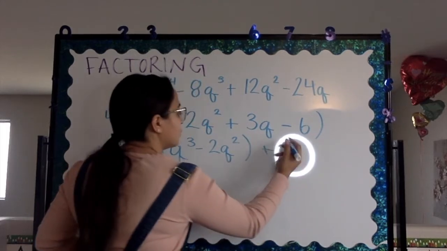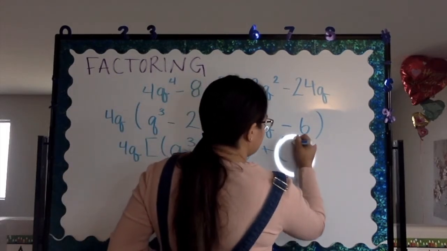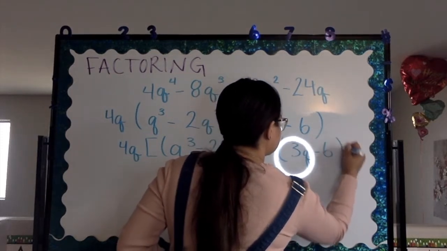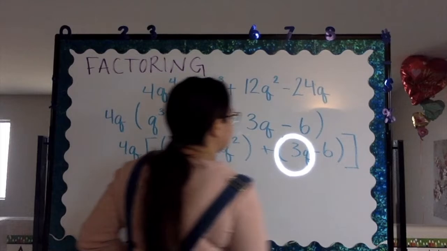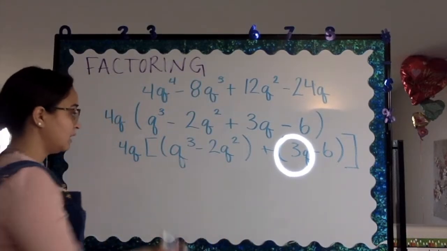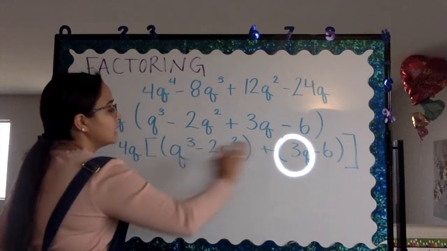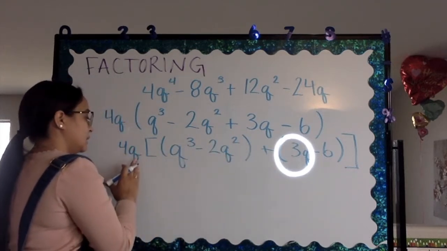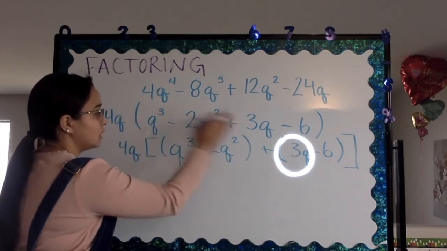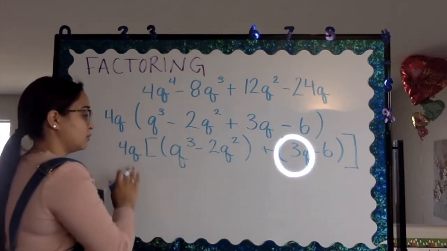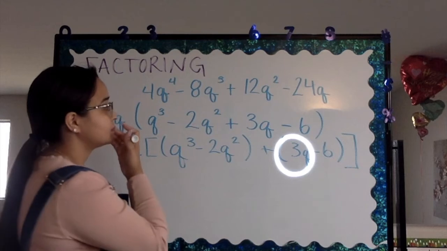And then we're going to group 3q minus 6. Okay. Now I grouped it in parentheses and put the whole thing in a bracket because I still want you to know that this is all going to be multiplied by 4q.